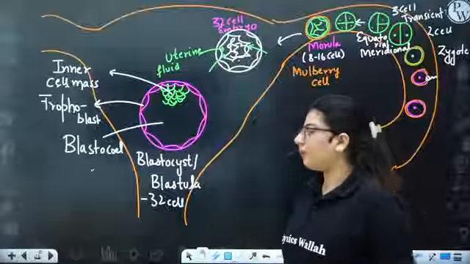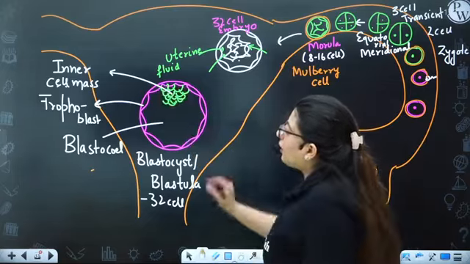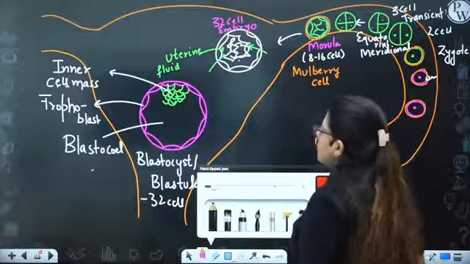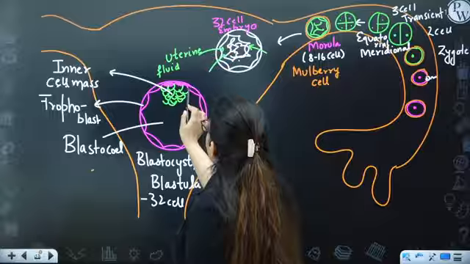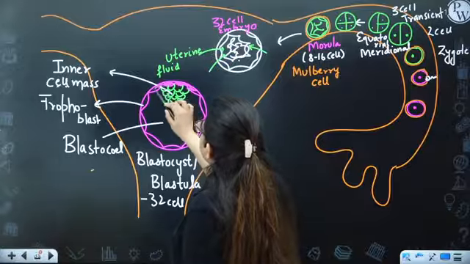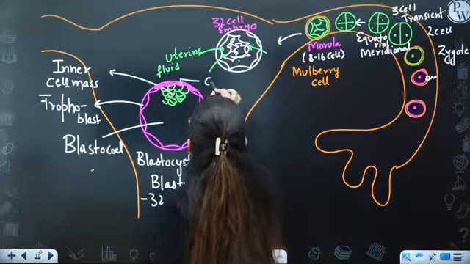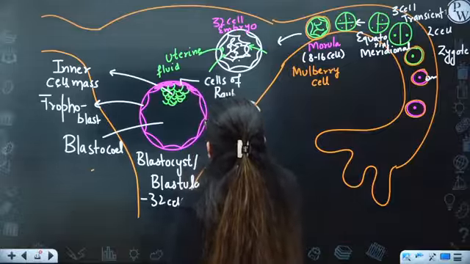Now what will happen? These trophoblast cells which are near to the inner cell mass are known as cells of Rauber.